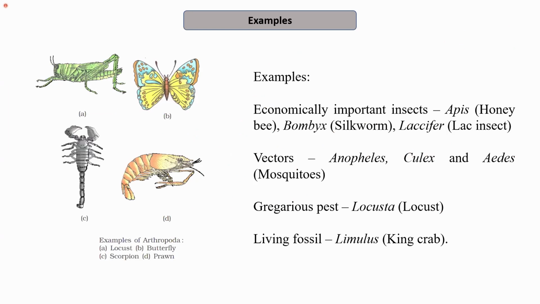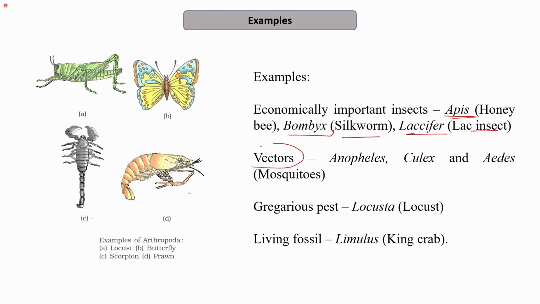Now these are just some of the examples. The locust is being shown here in figure A. B is the butterfly, C is the scorpion, the fourth one is the prawn. There are some economically important insects, for example, Apis, which is the honeybee, from which we can rear the honeybee. The second is honey or the wax. Next is Bombyx mori, for example, silkworm, and Laccifer lacca, the lac insect that helps in making the lac, which is used in making the bangles, etc.